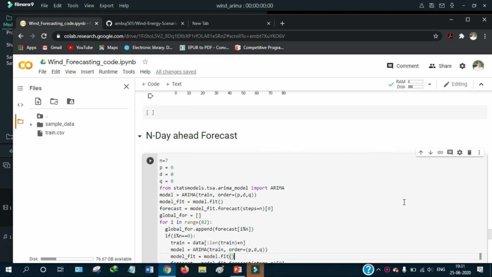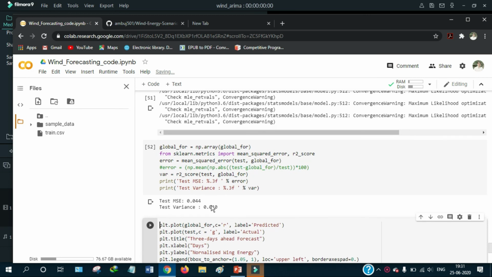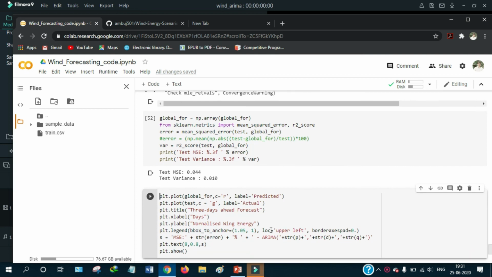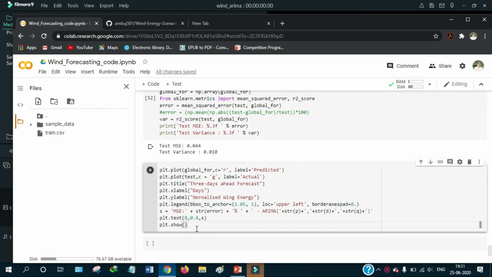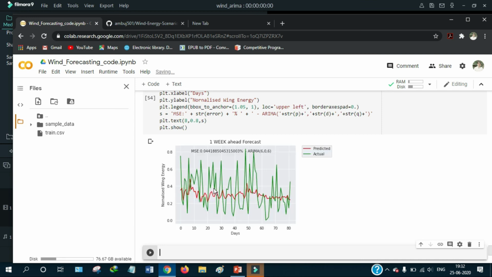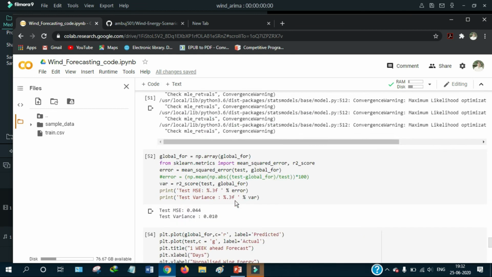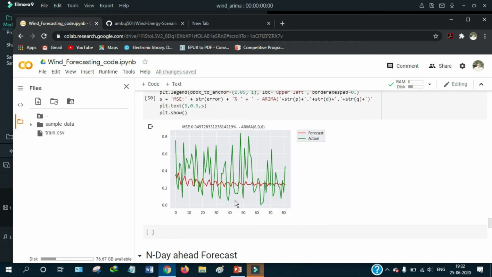Now my n-day ahead model is fitted. We need to forecast with this model. We first check the MSE, mean square error, which is improved right now because it is 0.044 and earlier it was 0.05, and variance is also 0.10. Now plot the model. Our results look like this, which is a very big improvement compared to previous results.